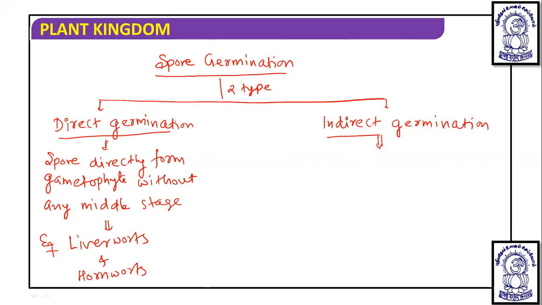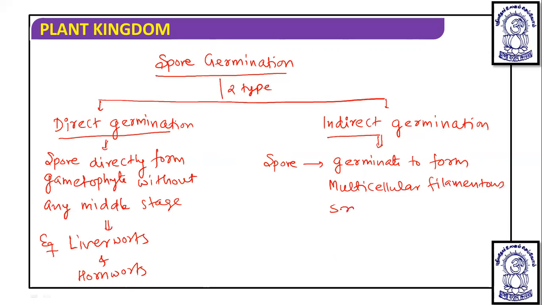And in indirect germination, the spore germinates to form a multicellular filamentous structure known as the protonema stage.